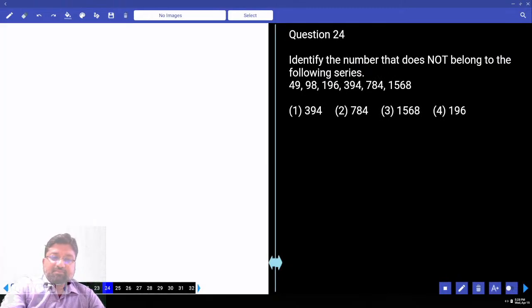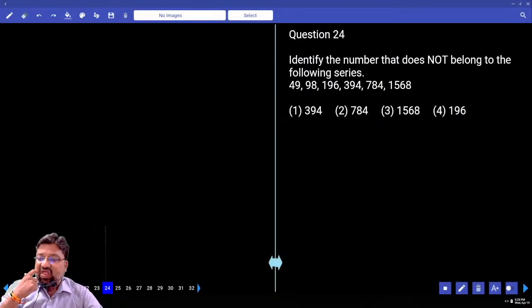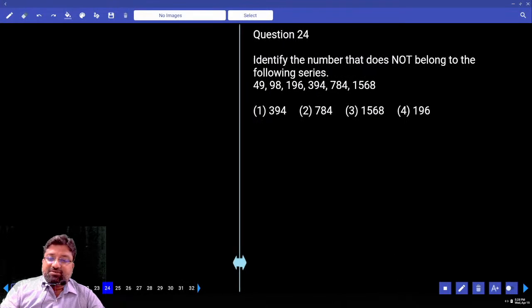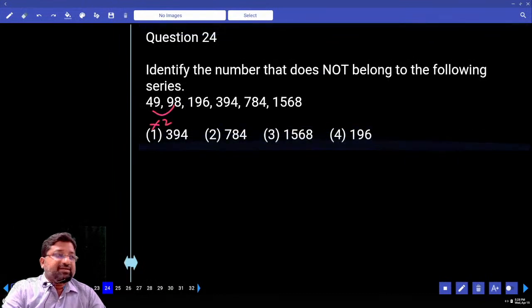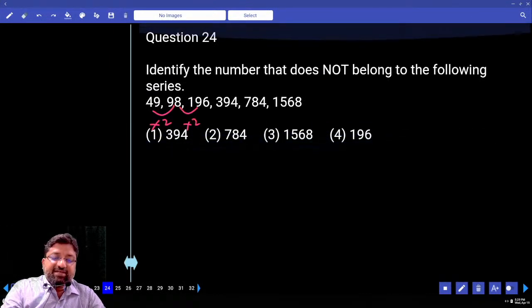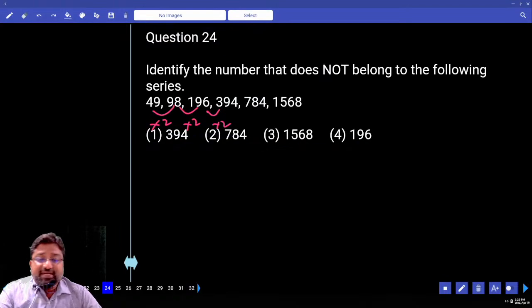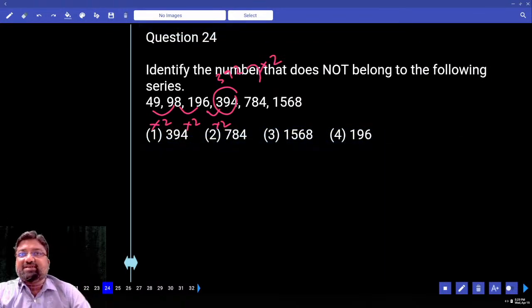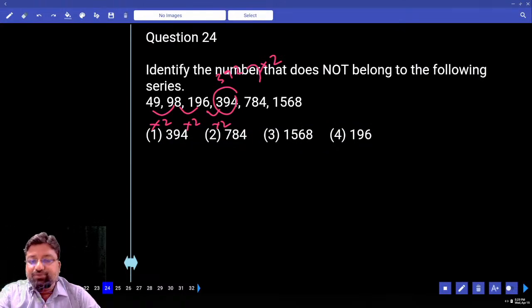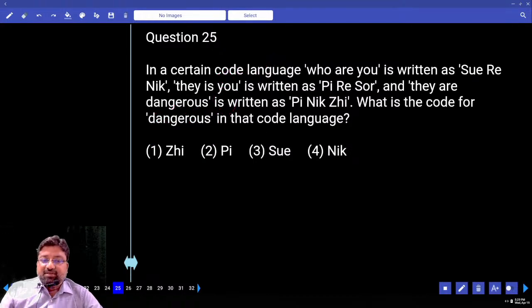Now this is the number that does not belong to the group. If you observe carefully here, 2 times 49 is 98. Similarly, 2 times 98 is 196. Maybe this is also into 2. 196 into 2 is how much? 392. 392 into 2, absolutely right, is 784. 784 into 2 is also 1568. Clear? Next.